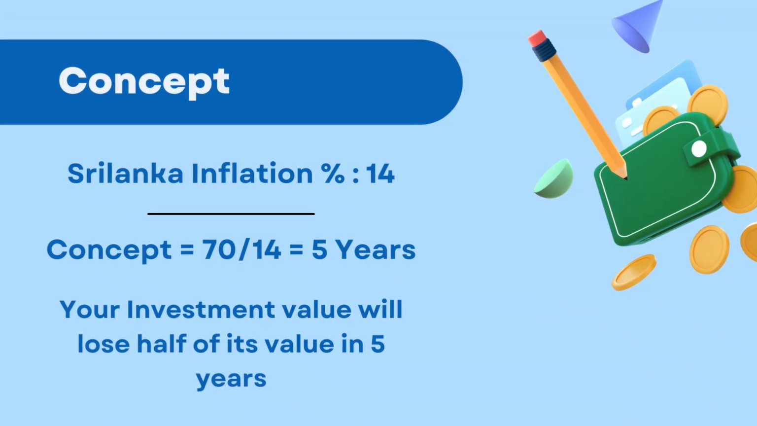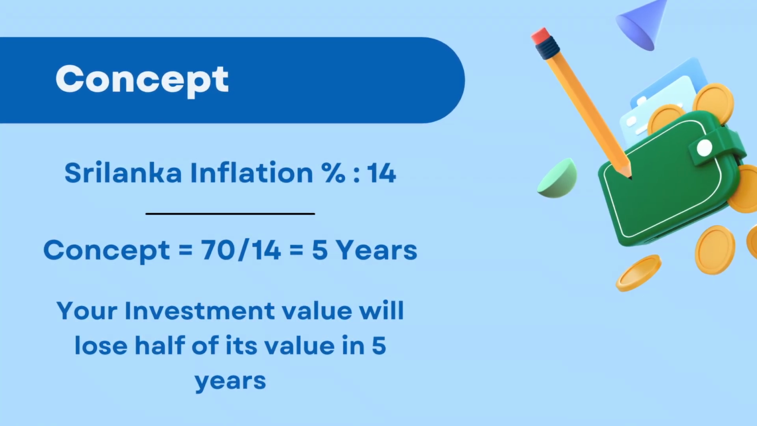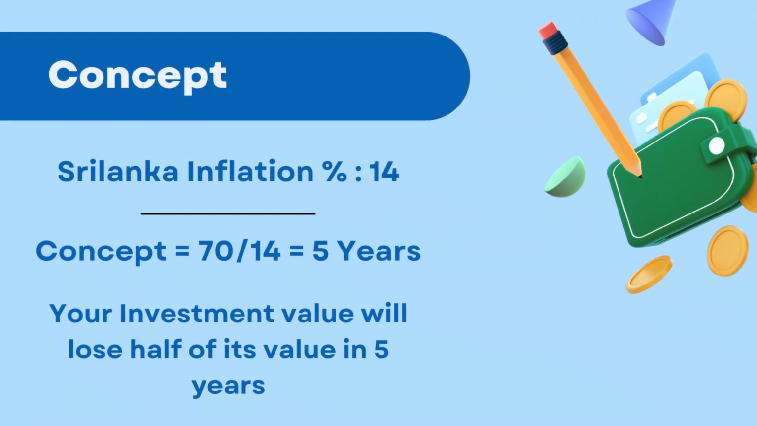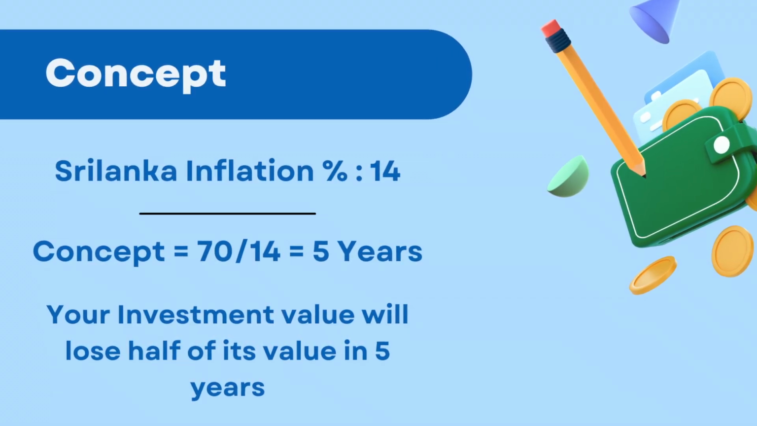For example, if you are living in Sri Lanka, the inflation rate is 14%. So it takes approximately 70 divided by 14, 5 years for the value of your investment to reduce to half of its value. If you are living in the US, the inflation rate is hardly 2%. So it takes approximately 35 years for the value of your investment to reduce to half of its value. Now you can understand why most people prefer to settle in the US.